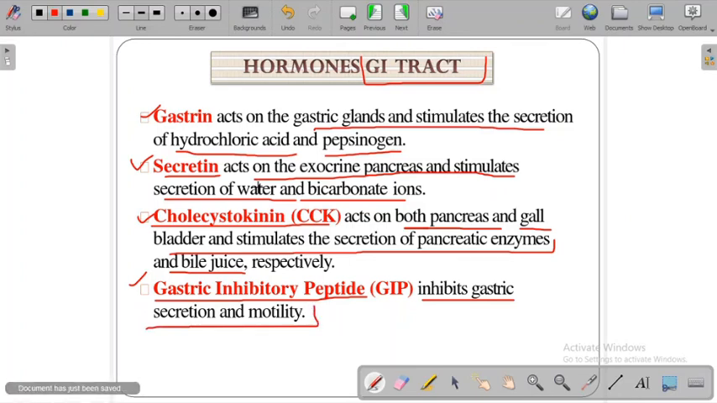If there is an ample amount of digestion, there is no need to secrete gastrin and secretin. So to stop this secretion, the GIP is very important, and those people who are generally affected with these inhibitory peptide hormones, they will